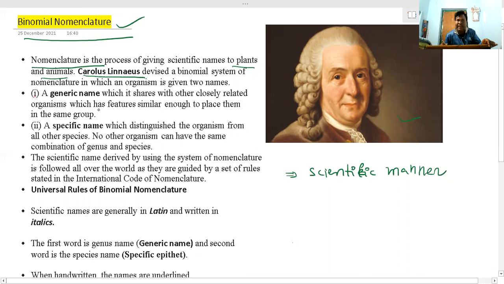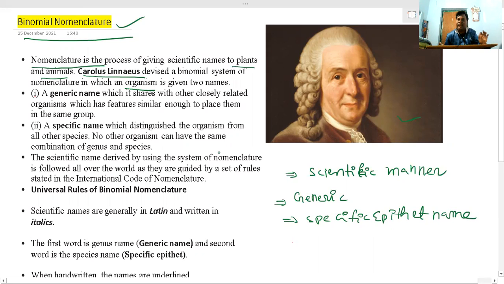It means an organism is named with two components. Once again, listen here: an organism is named with two components. One is the generic name, and the second one is the specific epithet name. This is called binomial nomenclature.